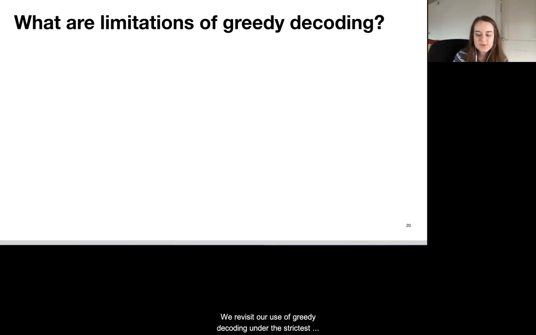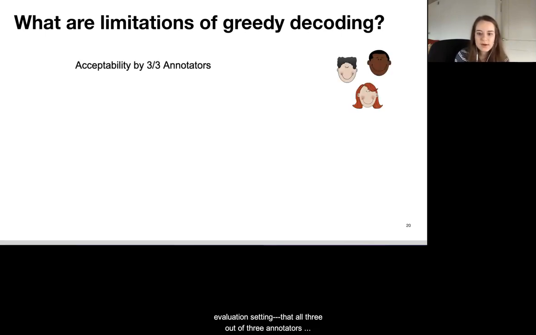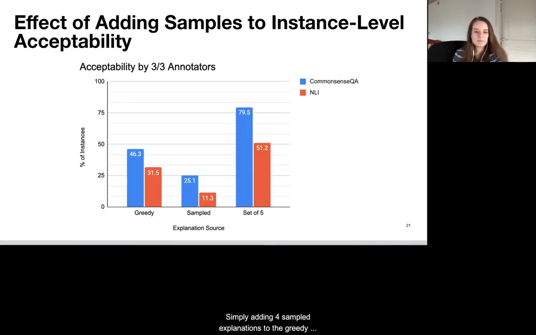We revisit our use of greedy decoding under the strictest evaluation setting, that all 3 out of 3 annotators find an explanation to be acceptable. Simply adding 4 sampled explanations to the greedy explanation to produce a set of 5 greatly increases the number of instances that have at least one explanation that is acceptable at the strictest level.